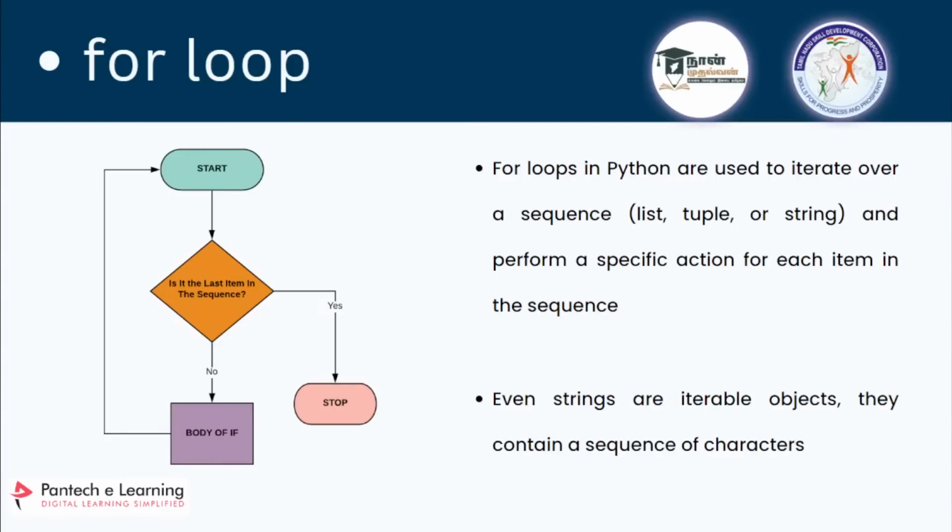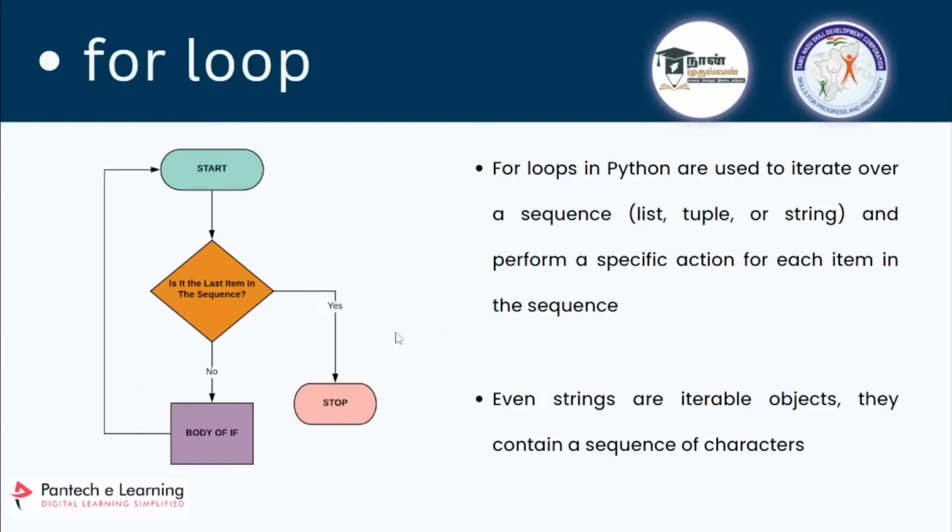For the first iteration it will take one element and perform a specific task on it, then go on taking the next element and perform the same task, and keep on doing that. This is what is known as a for loop. Even strings are iterable objects, so you can iterate over a string, list or tuple.